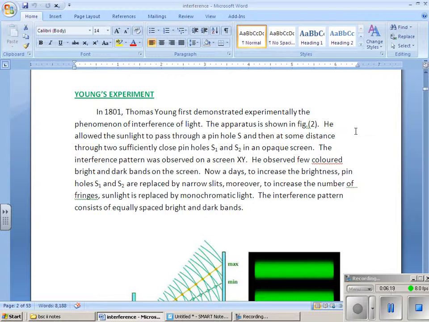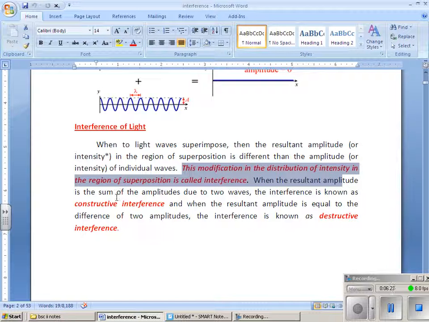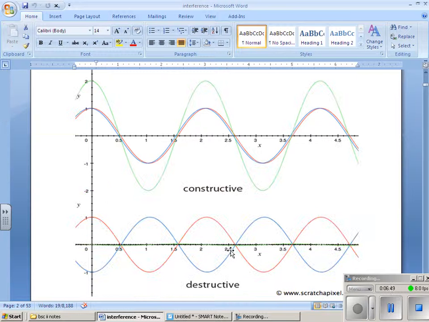It is based on superposition of the waves, where the modification of distribution of intensity in the superposition is called interference. Where the amplitude is becoming maximum, it is called constructive interference. When the difference of the two amplitudes is taken, it gives you destructive interference. Because we are talking about light, at constructive interference we will get bright light. At destructive interference, we will get dark light, or light of less intensity.